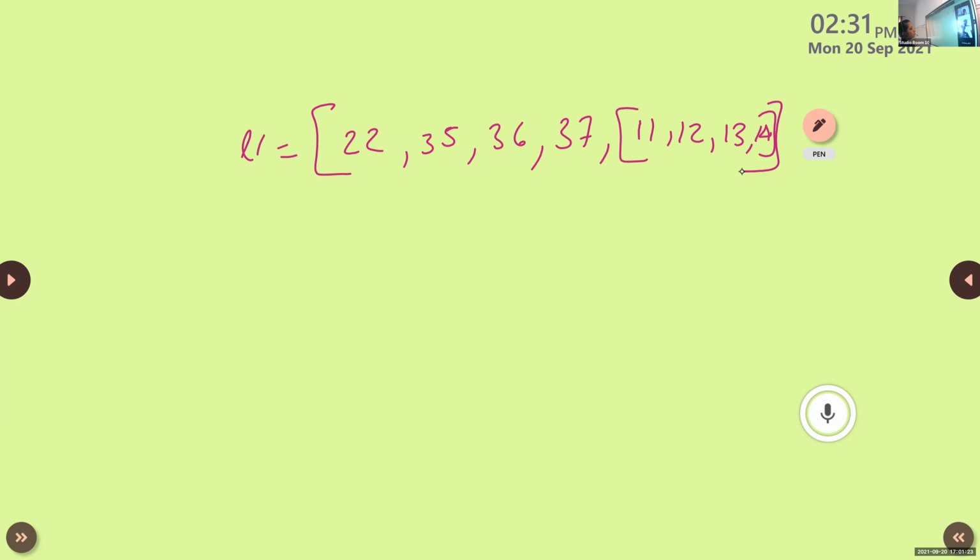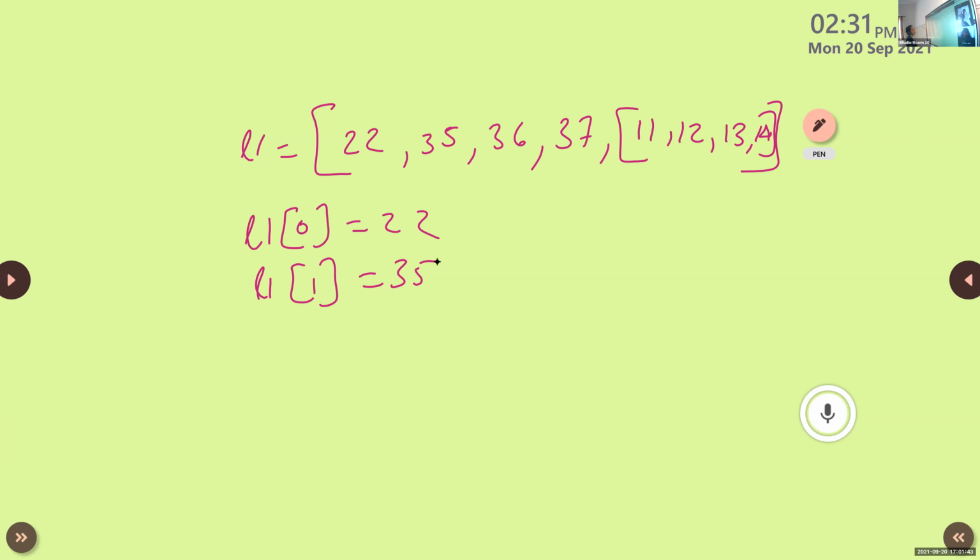Buddhadev completed. Yes, ma'am. Okay. Read the first two. L1 of 0 is 22, L1 of 1 is 35. L1 of 0 is equal to 22. L1 of 1 is equal to 35.